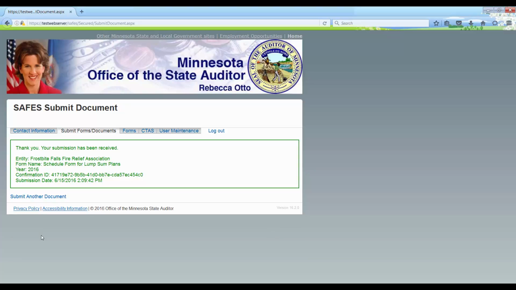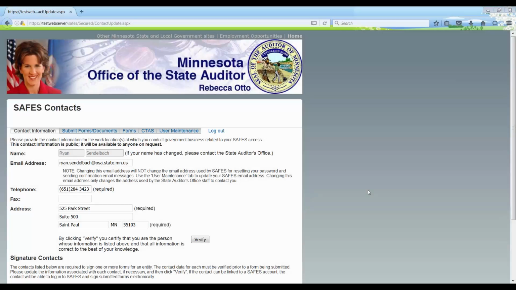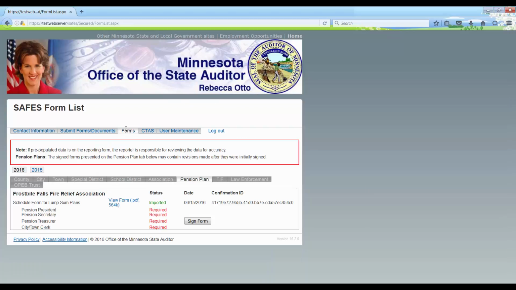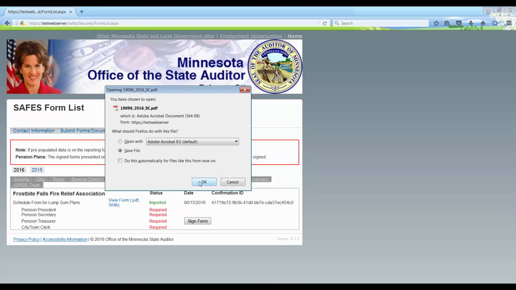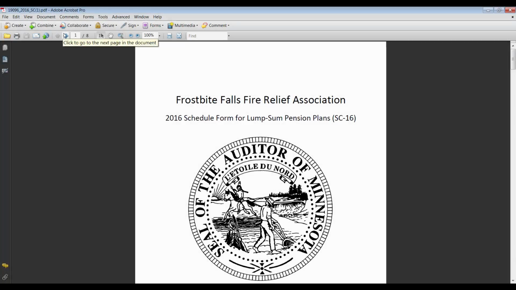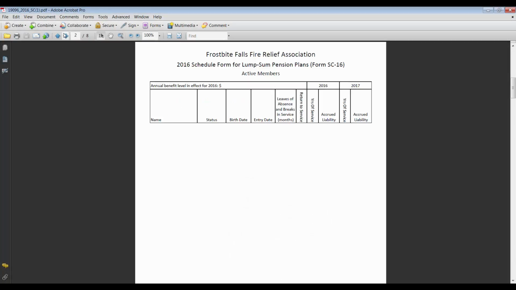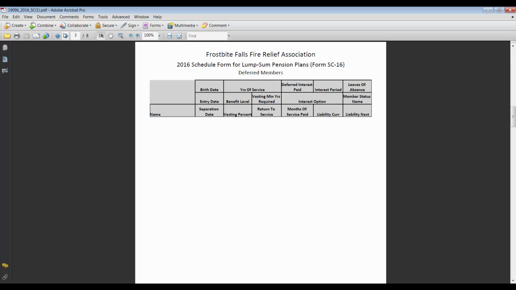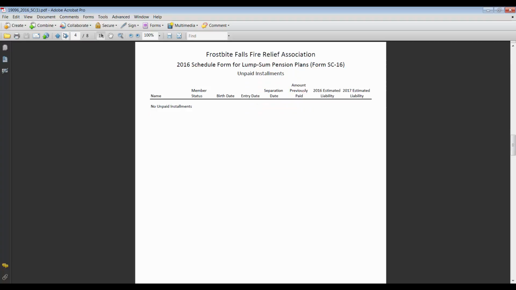Data from the form imports into our system overnight, and a PDF copy of the form will be produced once the data is imported. Log back into SAFES the following day, and a link to the PDF version of the submitted form should be displayed in the Forms section. The PDF version of the form is formatted for printing, so you can print a copy for your records. The form signature pages are provided in this PDF version.